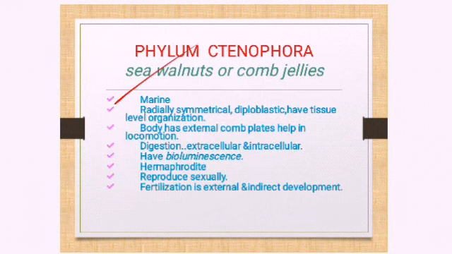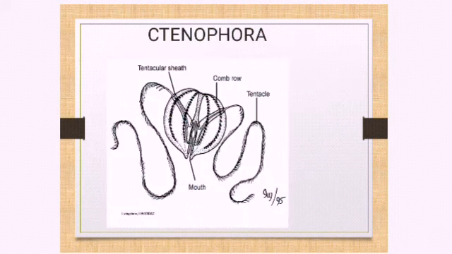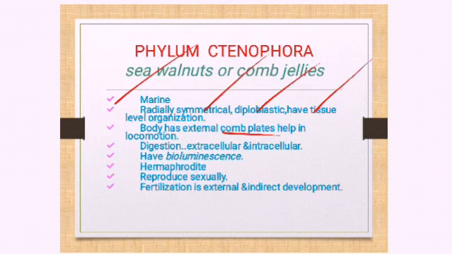Characteristics: they are marine, radially symmetrical, can be divided into two equal halves in any plane, diploblastic with ectoderm and endoderm, and they have a tissue level of organization. The body has comb plates. And what are these comb plates used for? These comb plates are used for locomotion from one place to another.